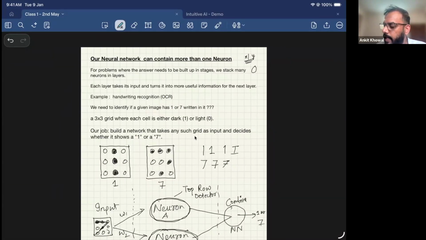What we will have is an input layer, then multiple neurons stacked together in different layers, with input going to all the different neurons. Then from these neurons at layer 1, it can go to other neurons at layer 2, and so on until it predicts the output. So what I'm trying to do is build a mental map that it's not a single neuron that takes care of everything. We have a bunch of neurons stacked together in layers which help you give the actual answer.